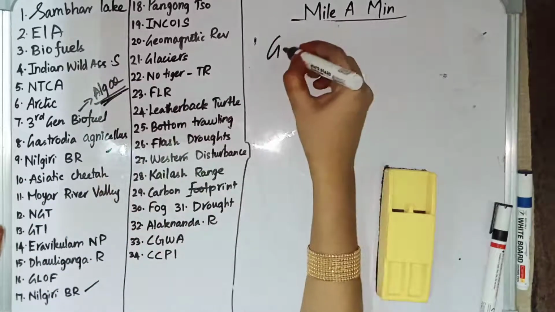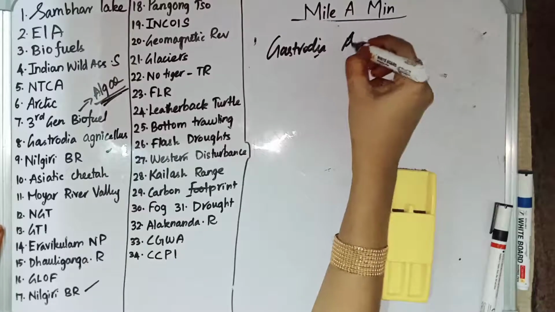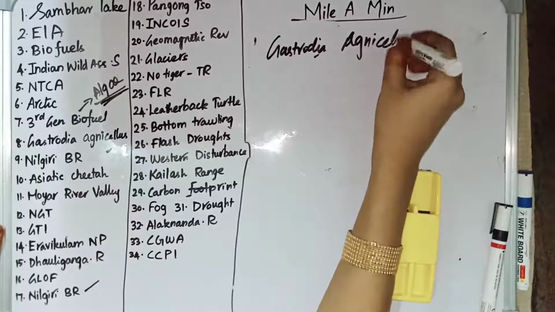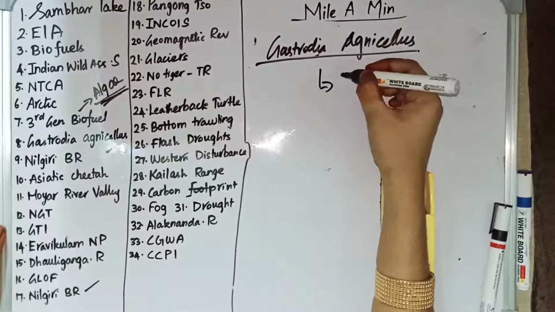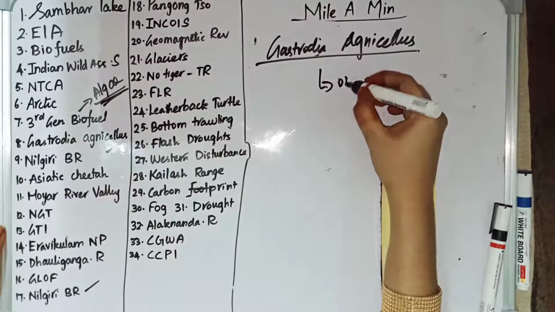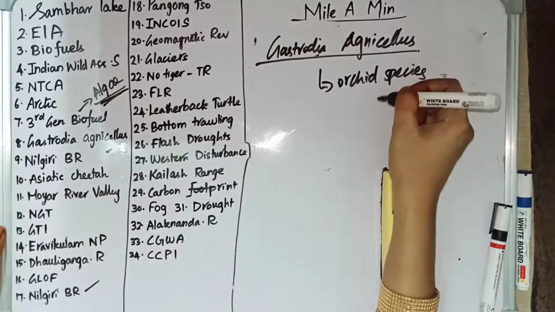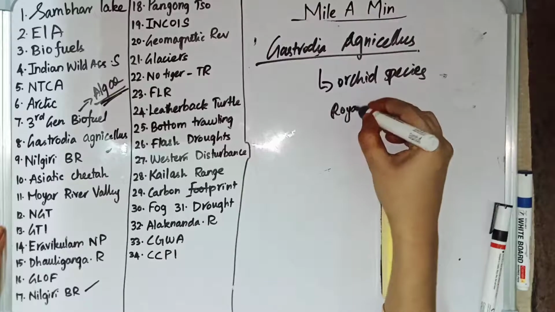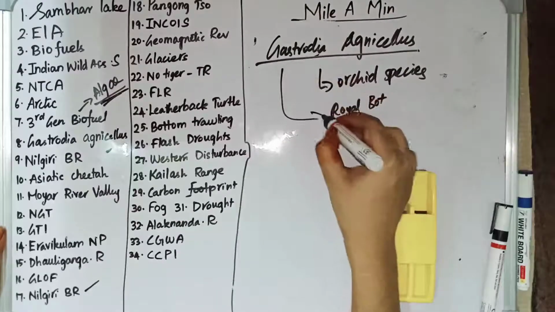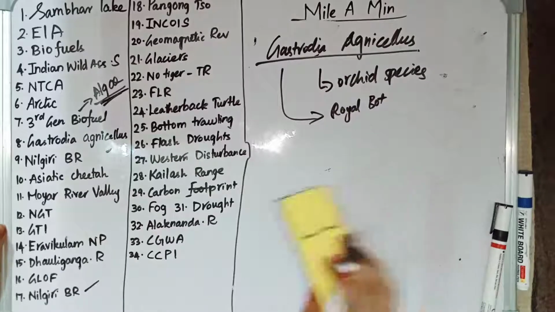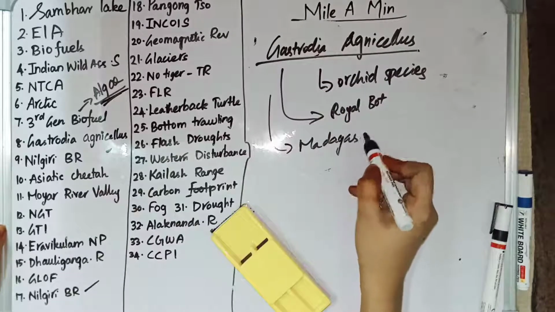Then Gastonia agnicellus. This term is in the news. Actually, it is the ugliest orchid species in the world. It is an orchid species and it is regarded as the ugliest orchid species by the Royal Botanical Garden, which is located in London. The Royal Botanical Garden has described this Gastonia agnicellus as the ugliest orchid species in the world, and it is found in Madagascar. It is discovered in Madagascar.